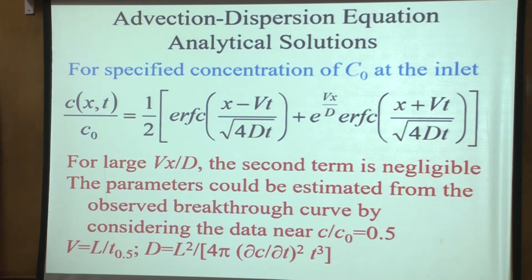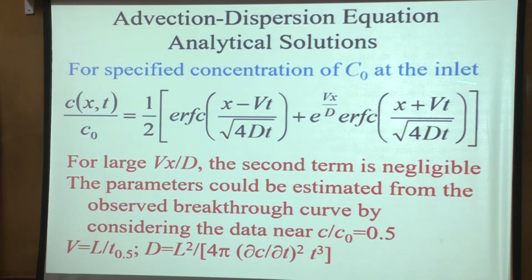One way is, of course, in the lab you measure the concentration. One other way, which we will do in the tutorials, is to generate the breakthrough curve using this equation. When you measure in the lab, of course, there are a lot of other factors which get involved. Your column may not be exactly homogeneous. Measuring instruments may have some errors. So if you apply your methodology to data collected in the lab, you may not get exact values, and then you can attribute it to the errors in the measurements or assumptions.